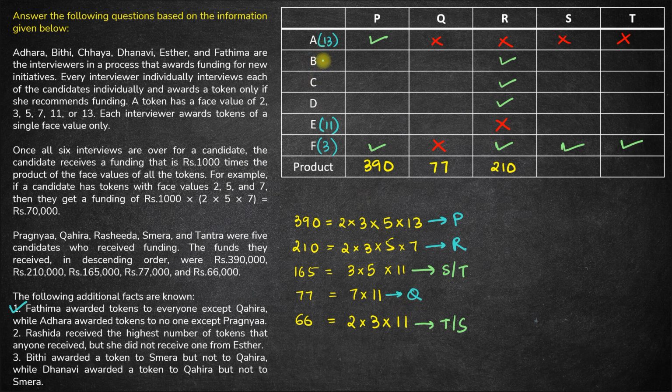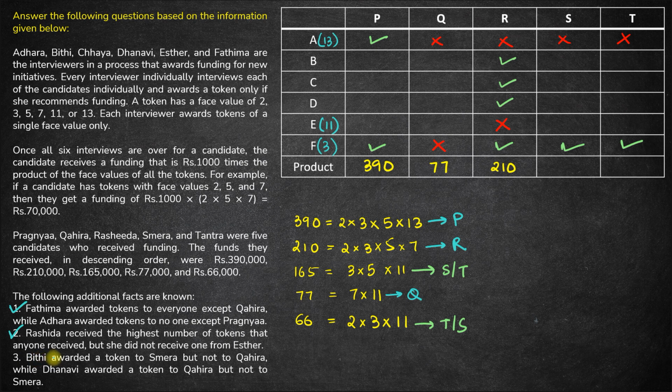Now we know F distributes token 3, E distributes token 11, A distributes token 13, and we have tokens 2, 5 and 7 remaining. So B, C, D will be distributing tokens 2, 5 or 7. 3 we already know is F. So B, C, D distribute tokens 2, 5 and 7. Let's try to figure out which is the token distributed by which of these people. So we are done with the second point.